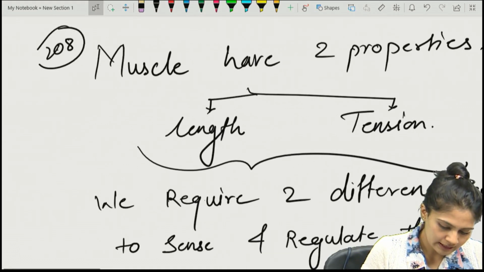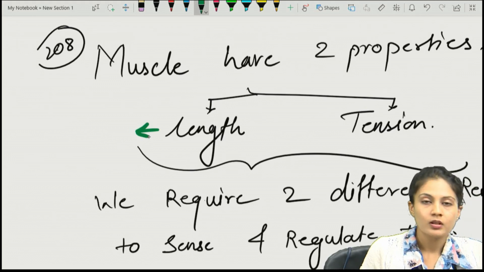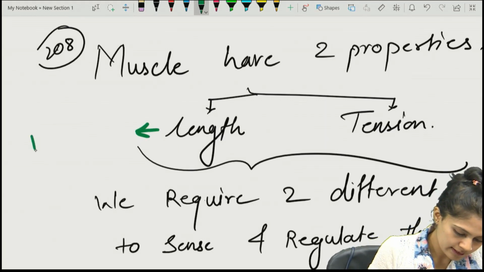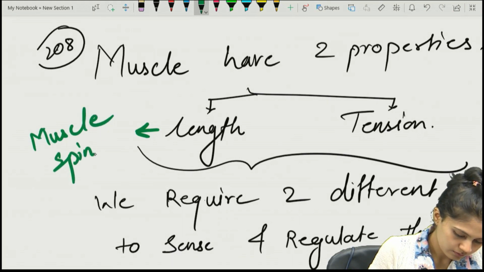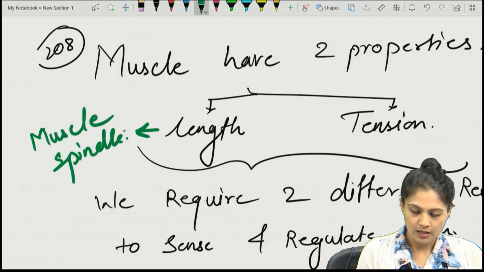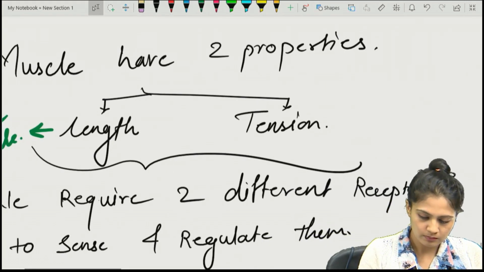Length. What about the length? Which receptor will sense and regulate the length? We just now saw that it is nothing but the muscle spindle. Right? And what about the tension?